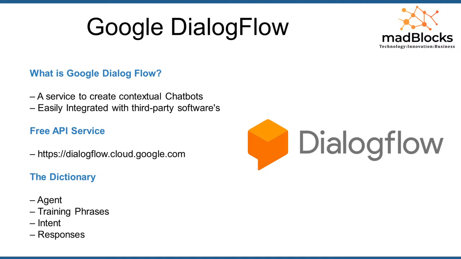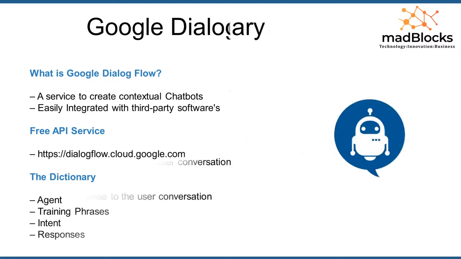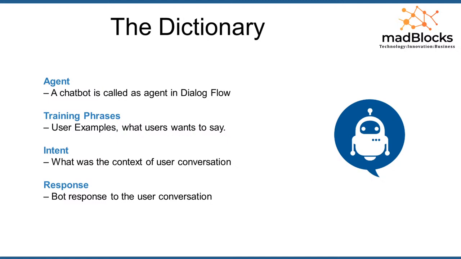But before we get into the Dialog Flow API, we have to understand 4 important points: agent, training phrases, intent and responses. These are the different words you need to understand before we develop the chatbot. Let me tell you what an agent is. Agent is nothing but a chatbot. In Dialog Flow, the chatbots are called agents, which are like virtual agents. Chatbots are virtual applications where you can interact. So the chatbots are called agents in Dialog Flow.